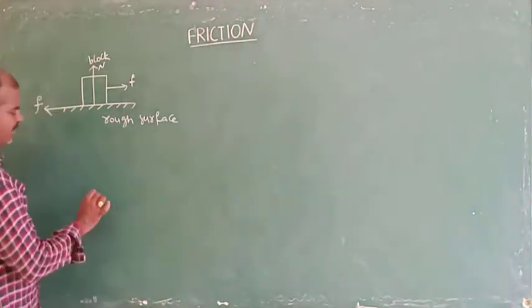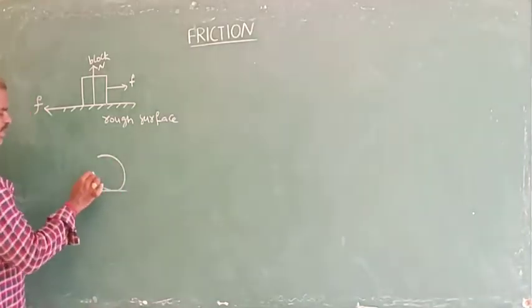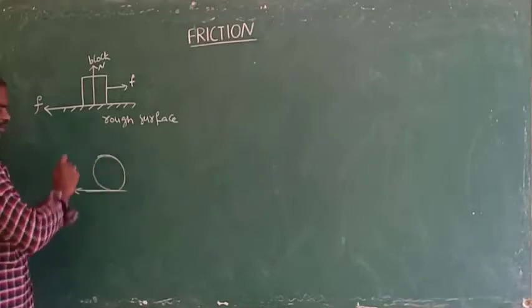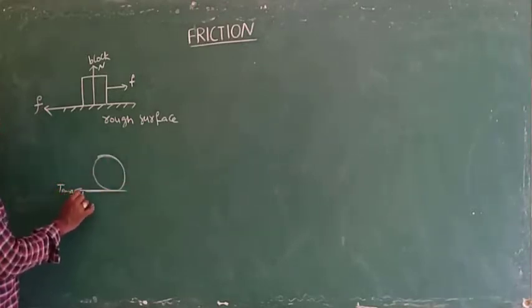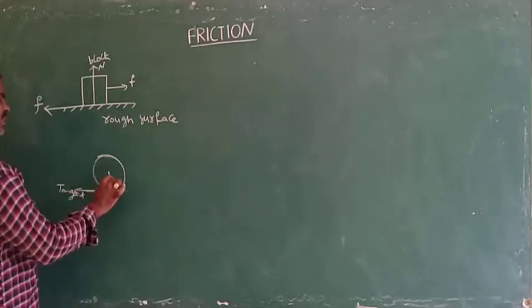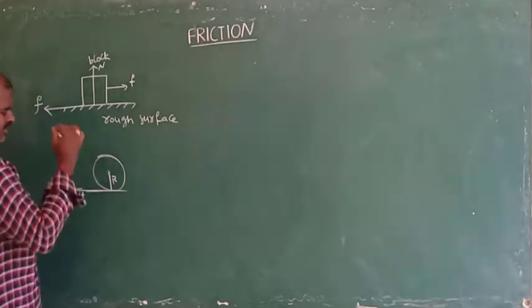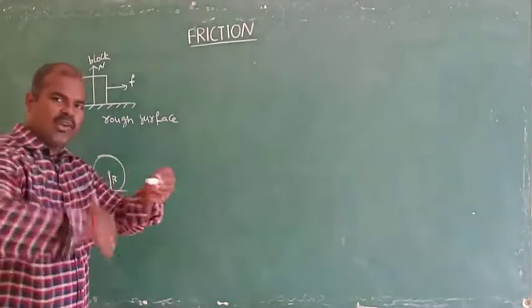Now suppose there is rolling. Roll the object, which means it is also rolling here like this. Every point, this is the tangent, because this is the radius. Radius is nothing but the normal also. This is the normal and this one is the tangent. Then the body will roll like this.